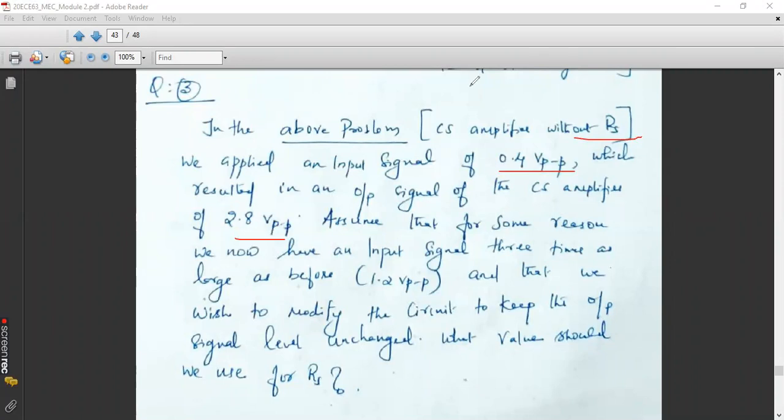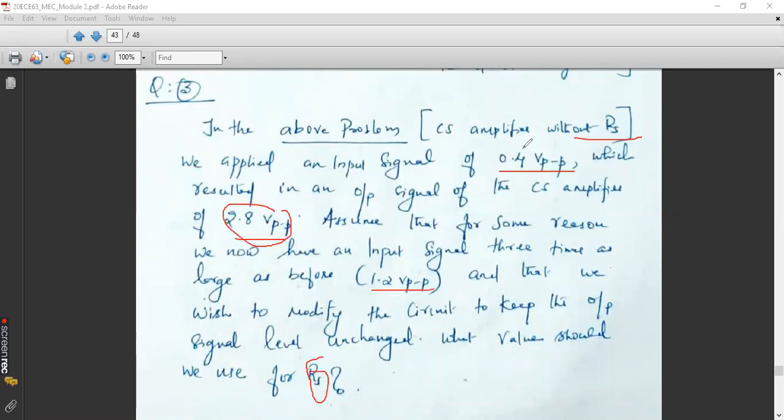So 7 multiplied by 0.4, you got 2.8 volt peak to peak as your output. So what you're going to do here is, we are trying to modify the circuit in such a way that you are inserting RS here and we are trying to maintain the same output 2.8 volt peak to peak after giving 3 times your input.